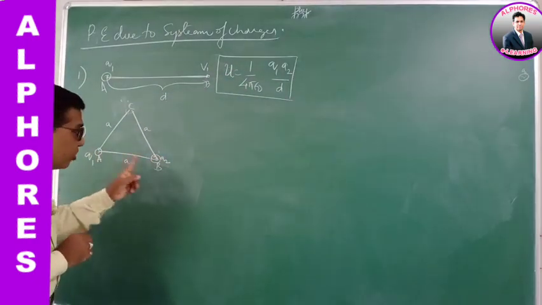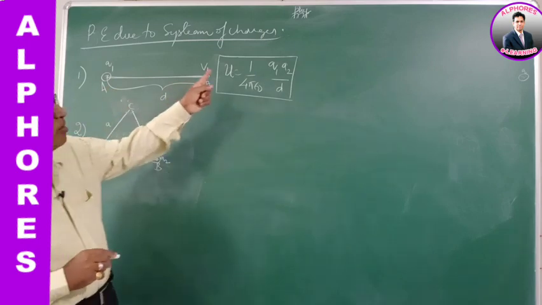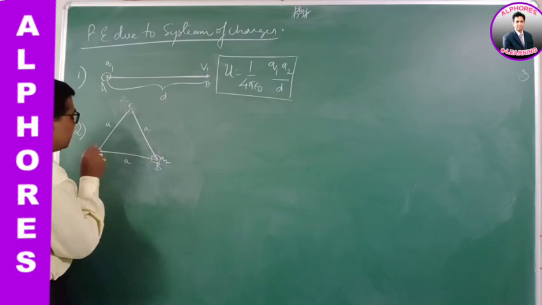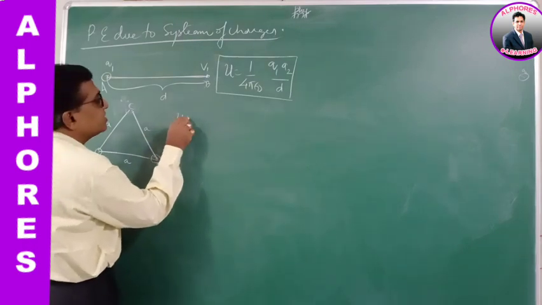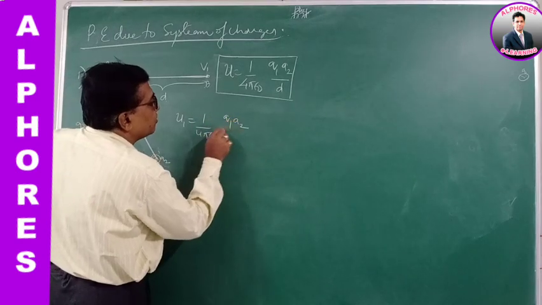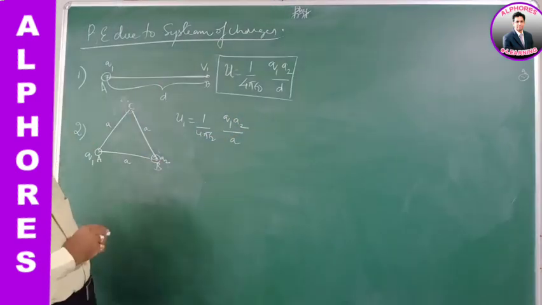Now it is a two-body system. For a two-body system, the potential energy is 1 by 4 pi epsilon naught Q1 Q2 by D. So to arrange Q2 in the presence of Q1, the potential energy U1 is 1 by 4 pi epsilon naught Q1 Q2 by A. The distance between them is A.